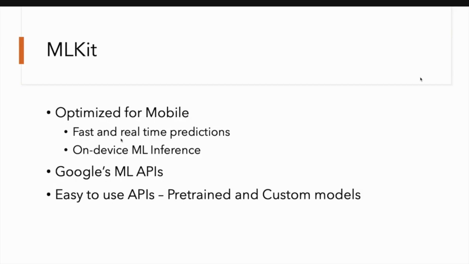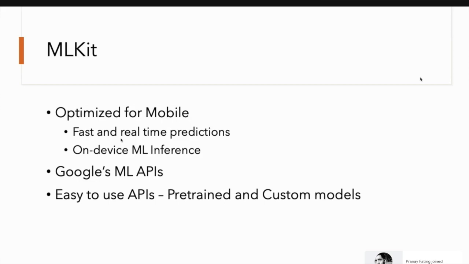And as I have said before, it has fast and real-time predictions and also on-device machine learning inference. So whatever you are trying to do, like image detection or face detection, they are not hitting the cloud API. Everything is going to happen on the device itself. And also it's easy to use APIs, using the pre-trained or the custom models. The machine learning kit is a complete machine learning service. You can use it for any mobile application development.